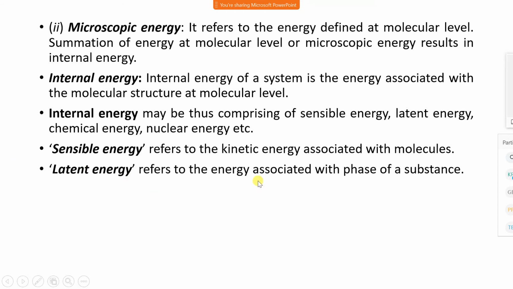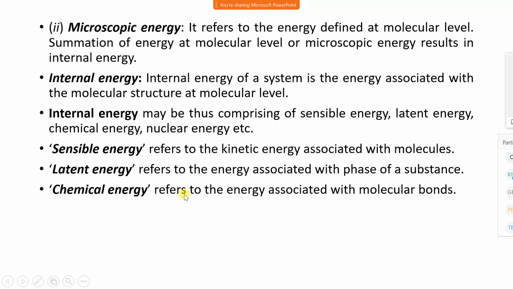Latent energy refers to the energy associated with phase of a substance. The energy associated with a molecule at a particular phase, if it is a liquid phase, solid phase, or gas phase, the energy possessed at its phase is called as a latent energy. Chemical energy refers to the energy associated with the molecular bonds.